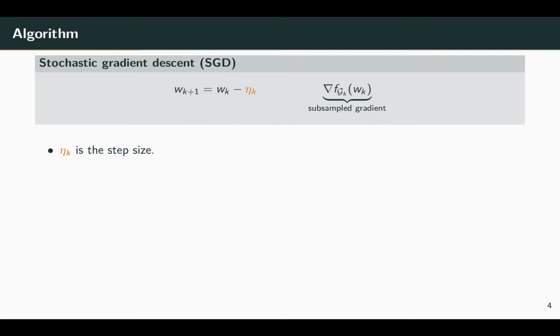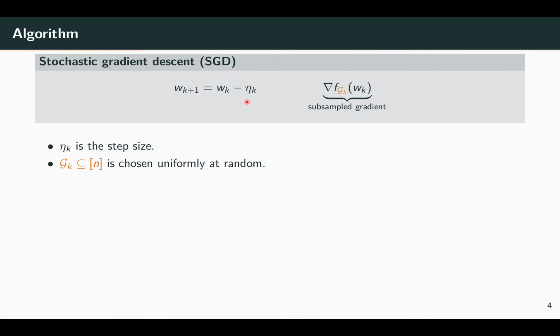Let's begin with the usual SGD update given by this expression. So here, eta_k is just the step size. This g_k here is an index set chosen uniformly at random. And the subsampled gradient is computed by simply taking an average of the individual gradients within a mini-batch.